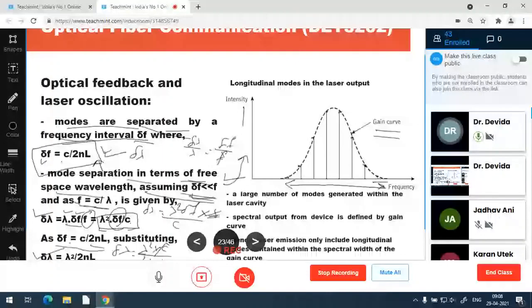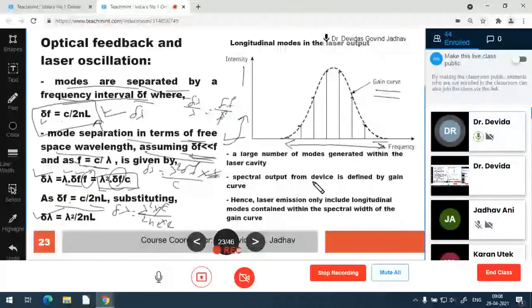Okay. A large number of modes are possible within the laser cavity, but the spectral output from the device is defined by the gain curve. The gain curve defines the spectral output, which is to say the output frequency is defined by the gain curve.